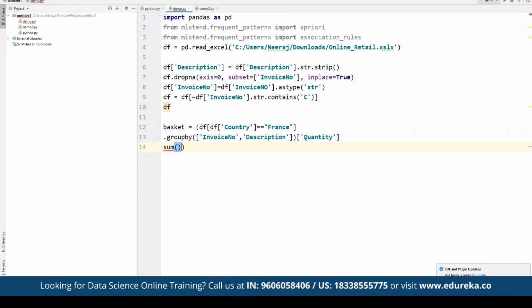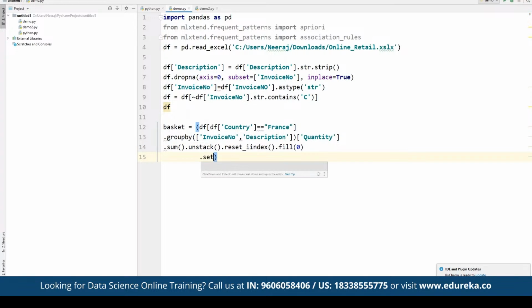And then we can define unstack dot reset. We missed one other parenthesis here. So here we have to define sum, and then we have defined unstack, and then we have defined dot reset, and then the index value with fillna, with the simple fill, and then we can define the value to be a simple 0.